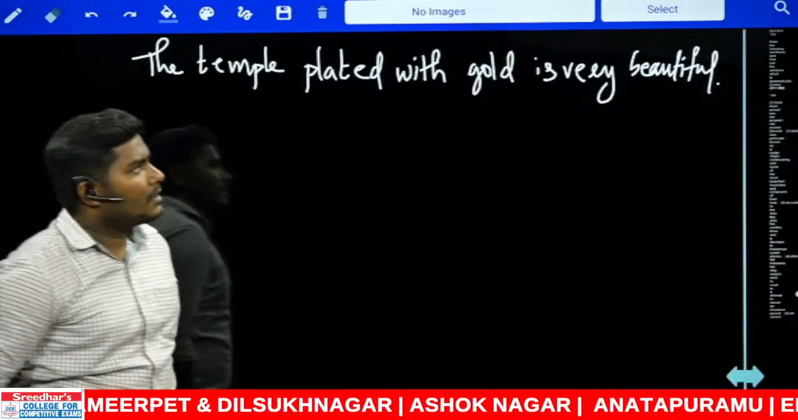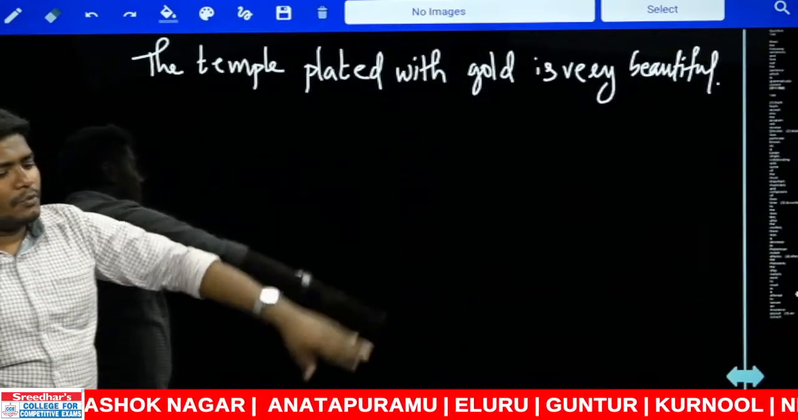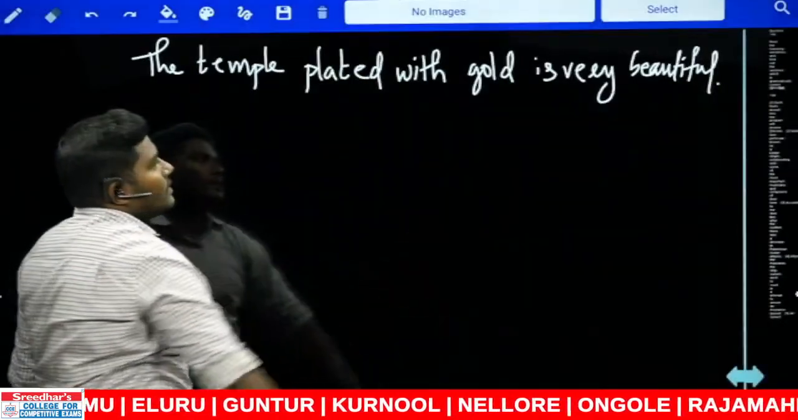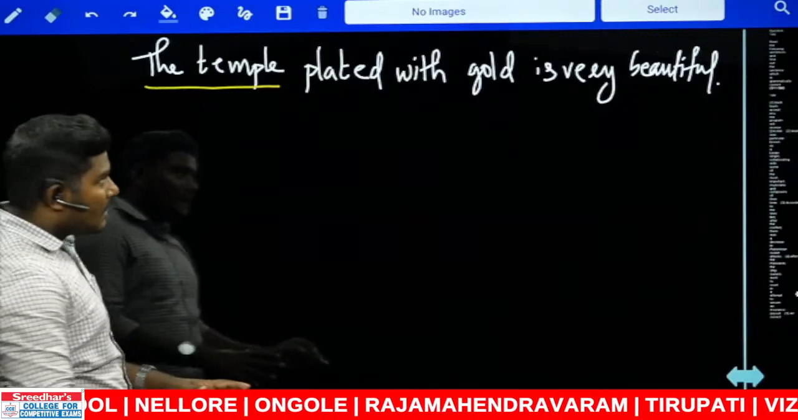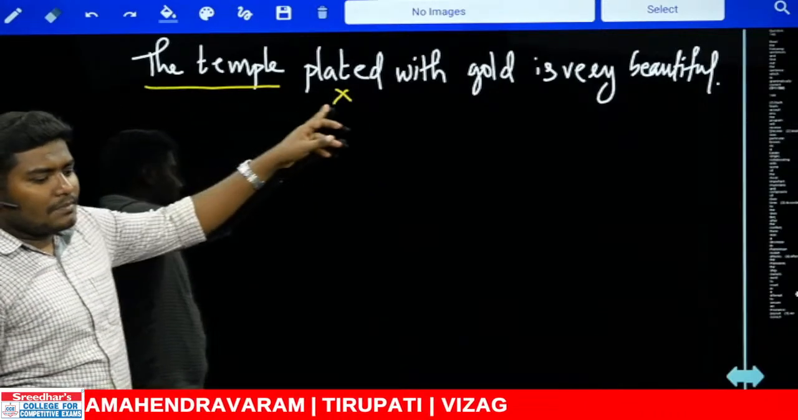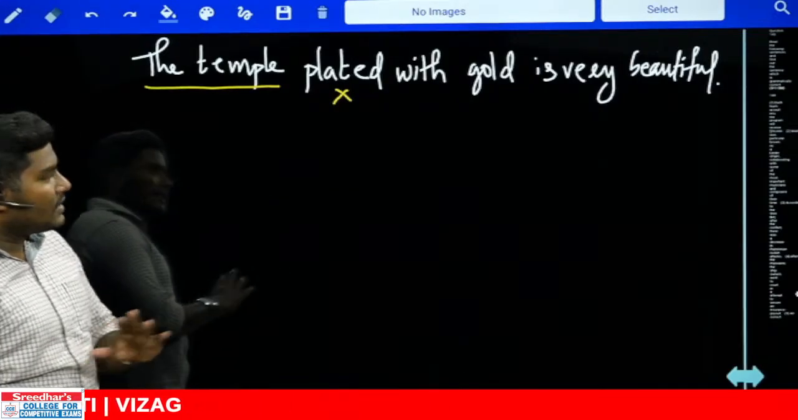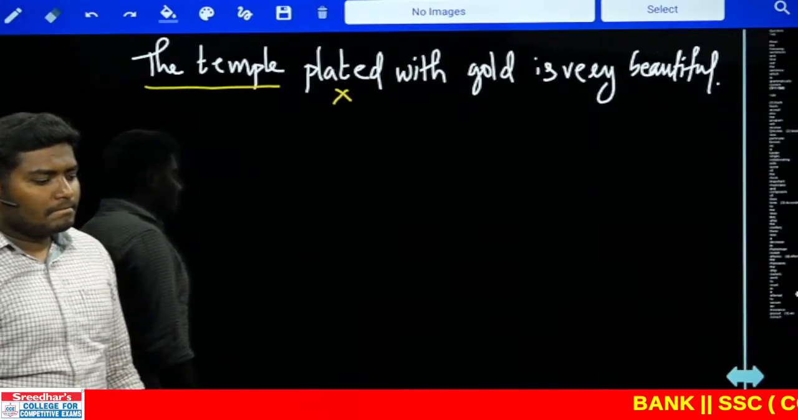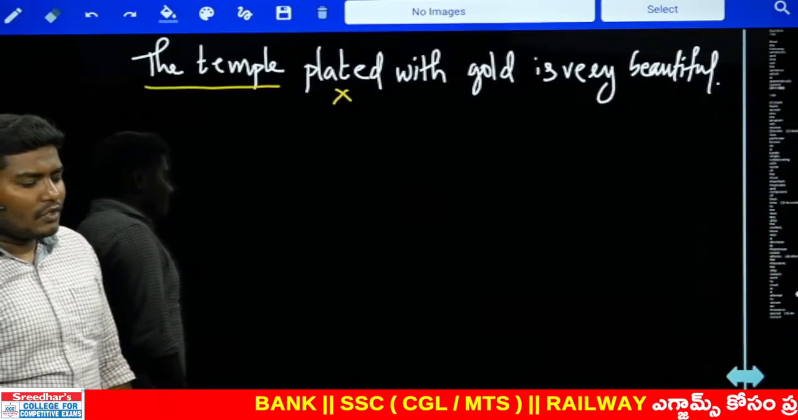Look at the sentence. It is just like the previous one. The temple plated with gold is very beautiful. The subject of the sentence is obviously the temple. But remember, the verb is not plated. This is not the subject verb agreement. Can you guys tell me what is the subject verb agreement in this? The subject verb agreement is not the temple plated. What is the subject verb agreement? I'm waiting for your answers.